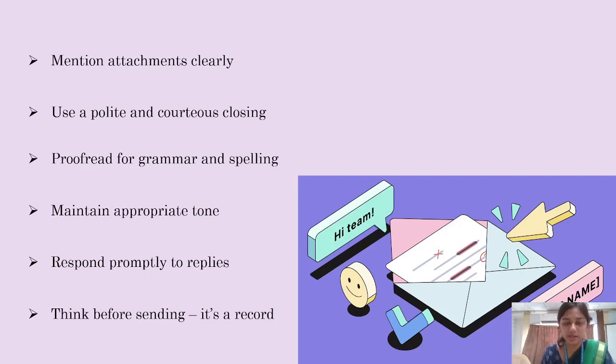And then think before sending. It's going to be a record. It's not like letter writing. It's going to be in your email forever. So before clicking the send button, you should be very careful in checking all the components, whether you have given your BCC or CC properly. So all the components of the letter must be looked at very carefully before clicking the send button.